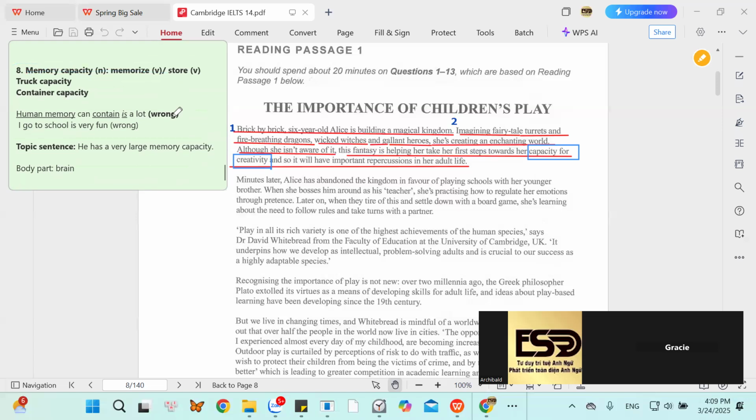The sentence for what? Memory capacity, memorize, store. Can you make the sentence based on these words?